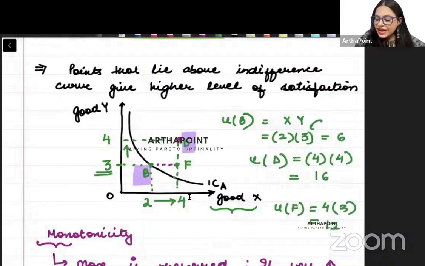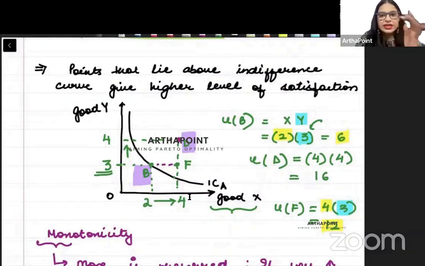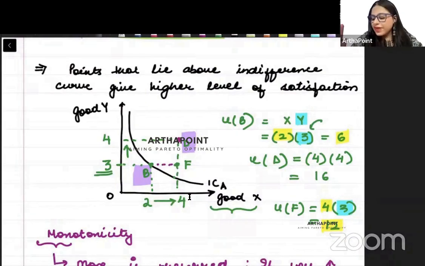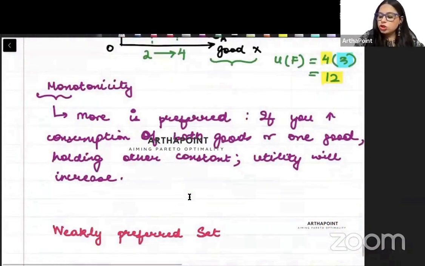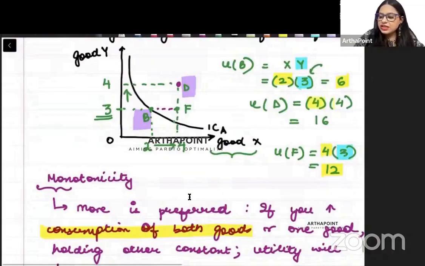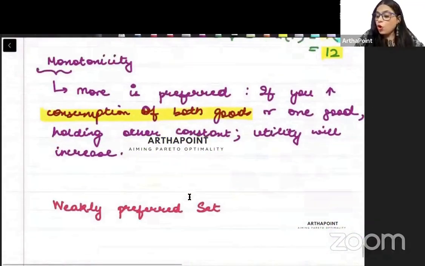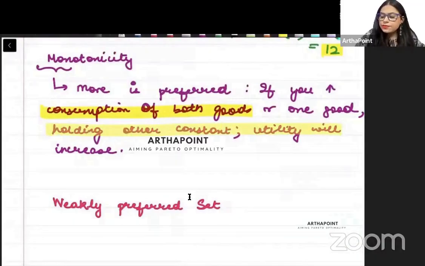So utility at F is also more than B. F and B have the same amount of good Y. See, the consumption of Y is the same, but F has more X. X has increased. So utility has increased, isn't it? So whenever you increase both goods, like going to point D, I increased X and Y both, or I increase one good, then my utility will increase.